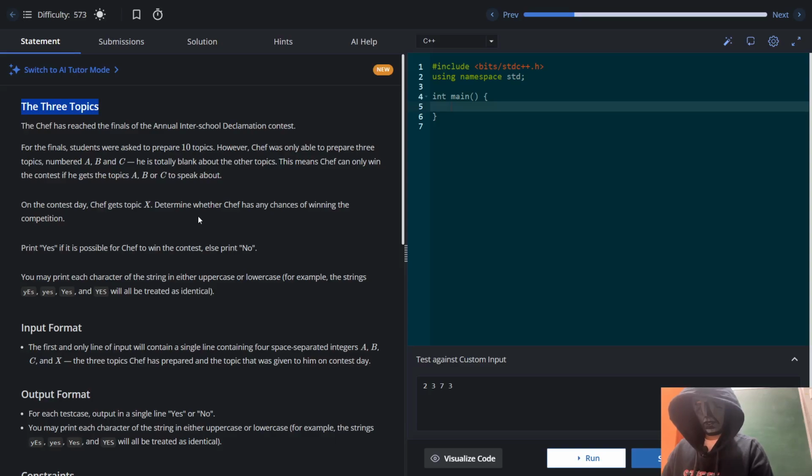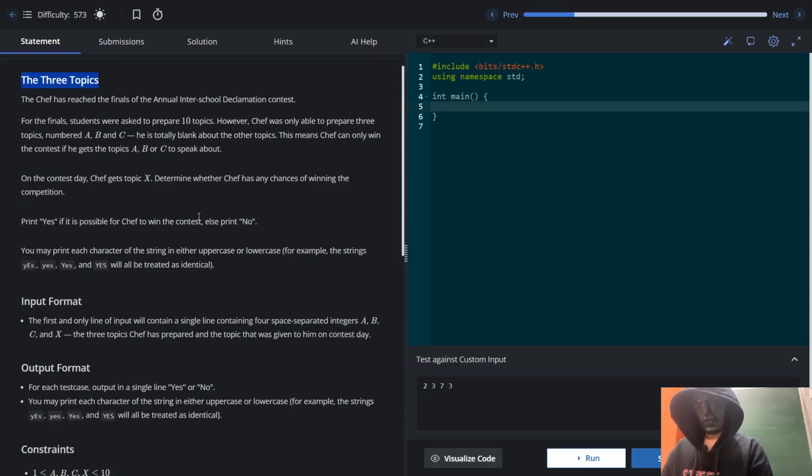Determine whether chef has any chance of winning the competition. Print yes if it is possible for chef to win the contest, else no. Okay, we can print in any order.